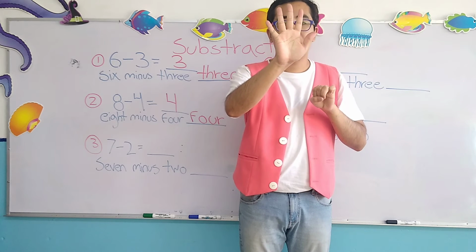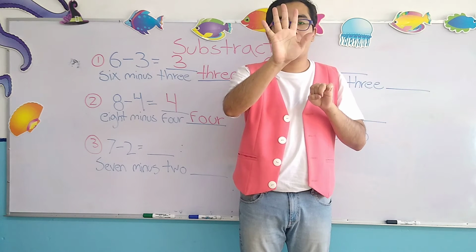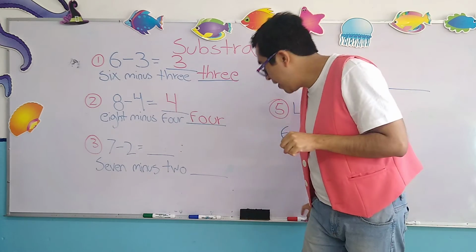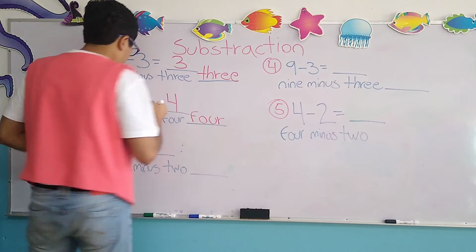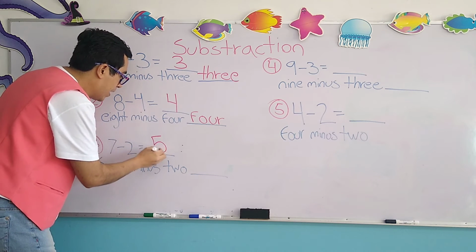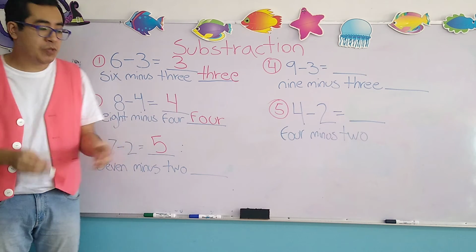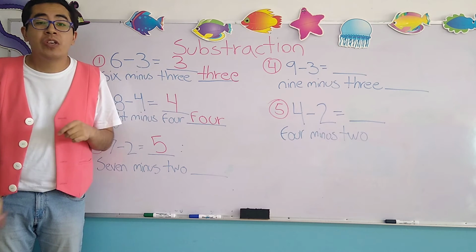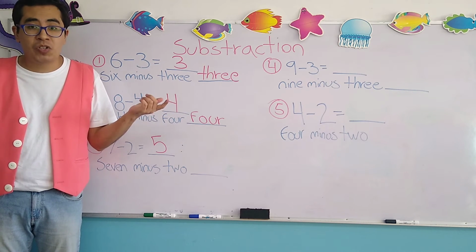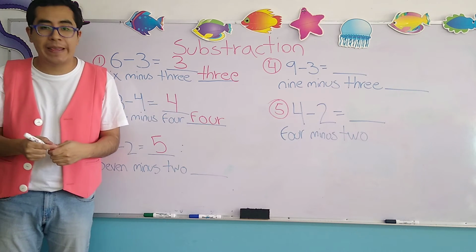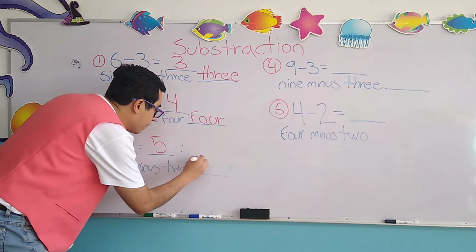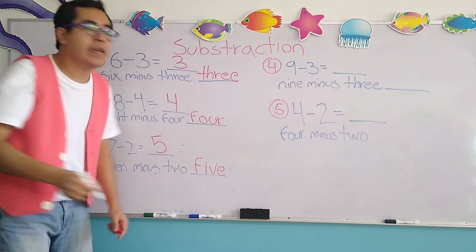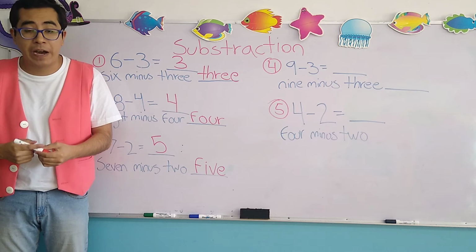What's the result? 1, 2, 3, 4, and 5. 5 is the result. Again, under the subtraction, we have the same subtraction, but using letters. So it's the same result, in this occasion only with letters. Okay? F, I, V, and E. The result, number 5. Okay?